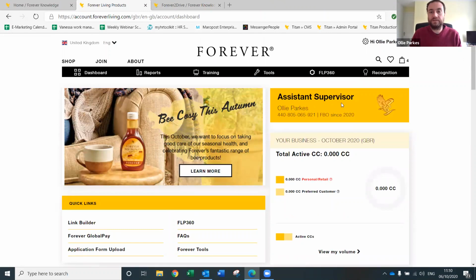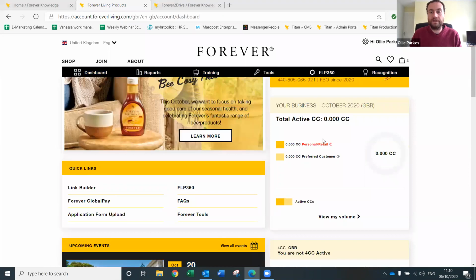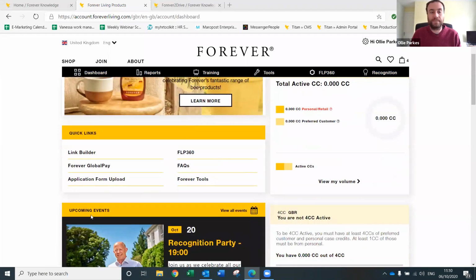You can see your name and your level at the top right hand corner here, and how long you've been in the business for, and your ID number, which is up there. So your little calling card. You've got an overview of how your business is going down here. Mine's on 0 because this is a test account, but this will have live data in there.